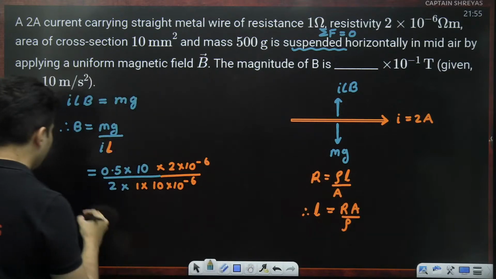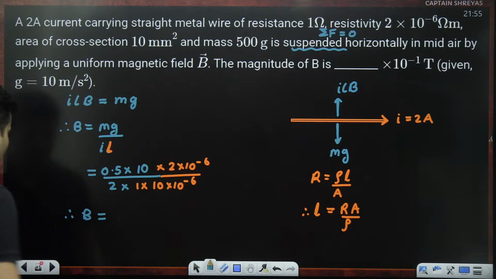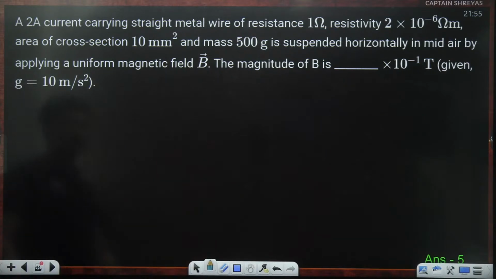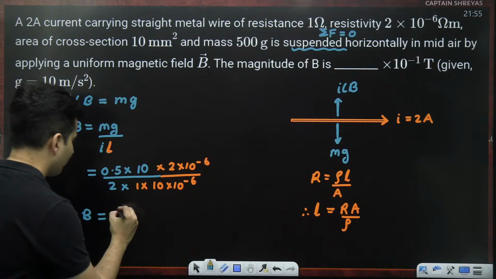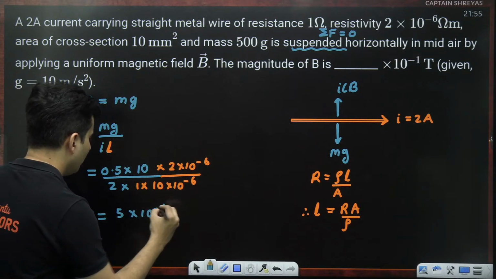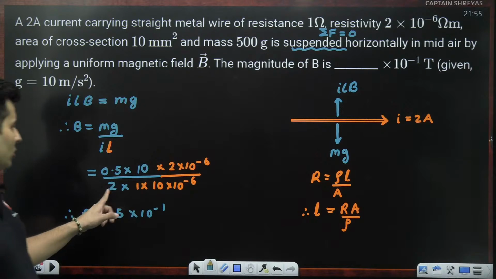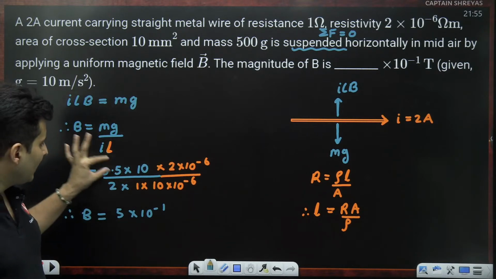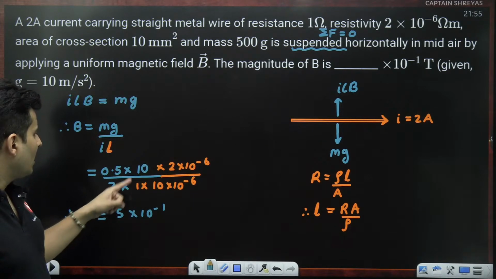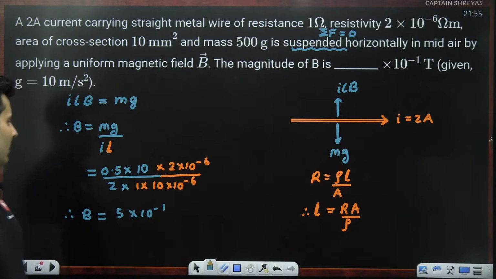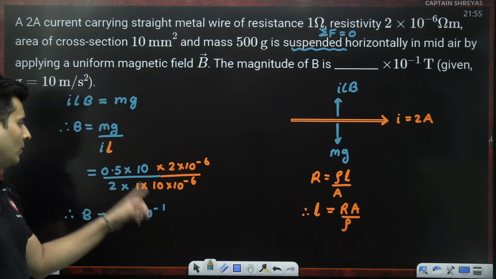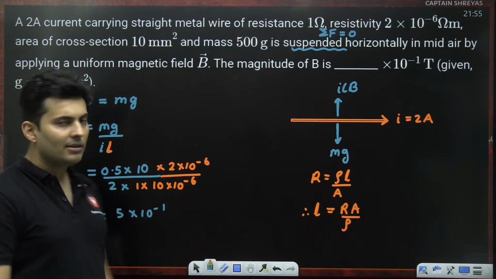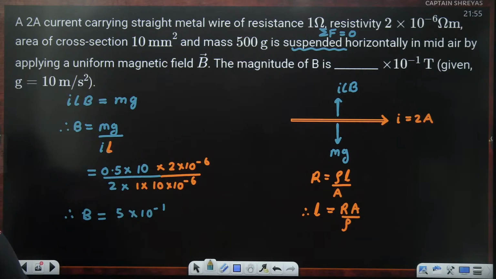That's it. That will eventually give me the value of the magnetic field, which comes out as 5 into 10 to the power minus 1. You can see that 2 cancels, only 5 is remaining. So the answer will be 5 into something. Is that clear, my dear students? Yeah, 10 also cancels, so only 0.5 will be remaining. Very, very simple question. Just ILB balancing mg, that's all.